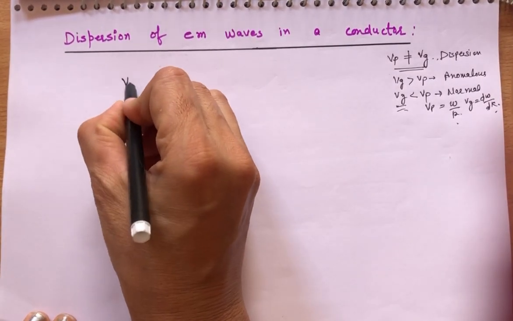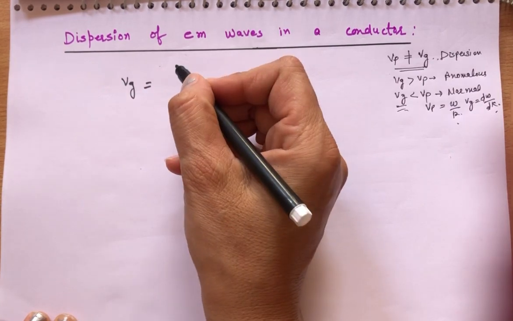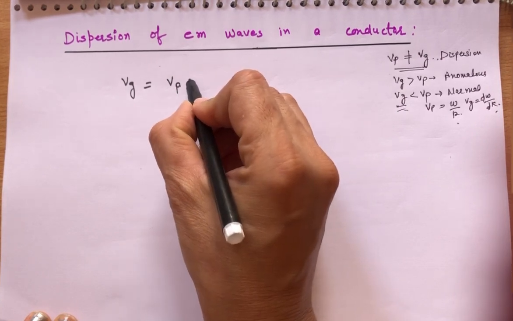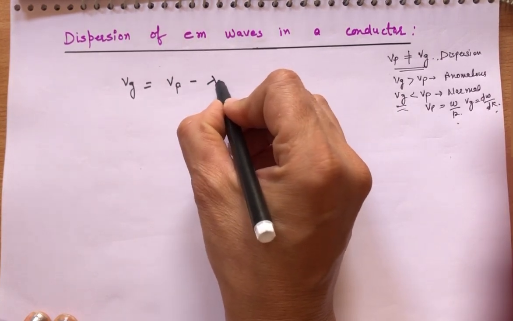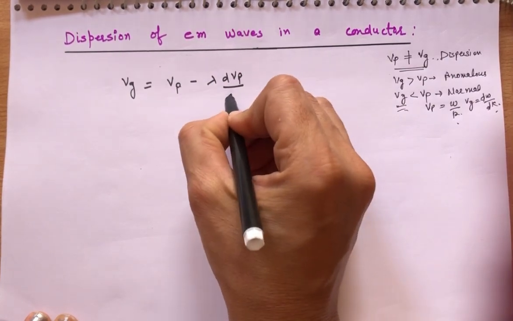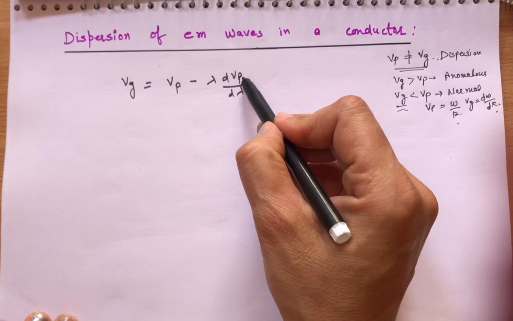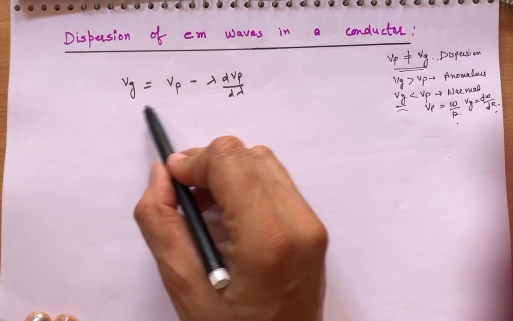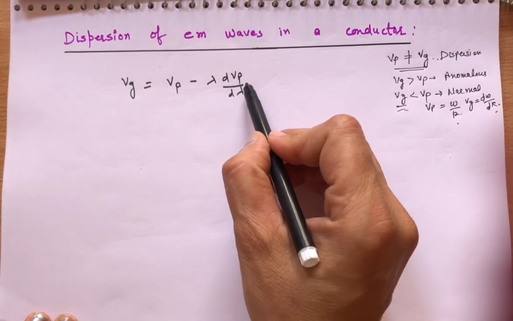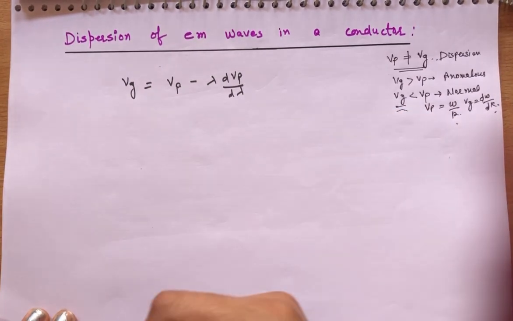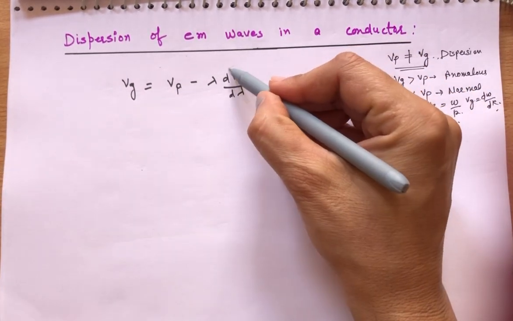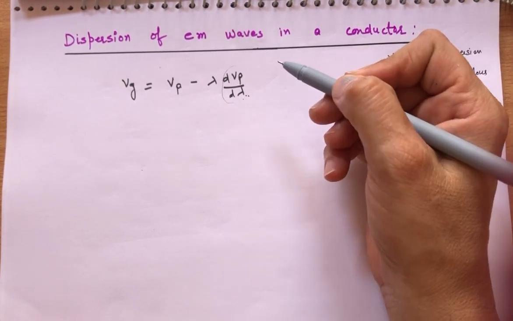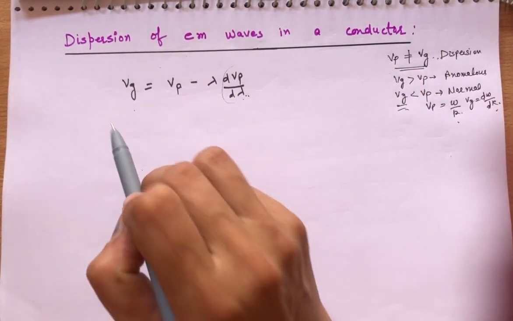The relation between group velocity and phase velocity is Vg equal to Vp, or V, you can write anything, minus lambda dVp over d lambda. In some books there is only V, and V stands for omega by k, that is the velocity. So we have this relation: group velocity equals phase velocity minus lambda dVp over d lambda. In this lecture we will find the value of dVp over d lambda. Then we put this value in this equation, and then we can conclude whether the dispersion is normal or anomalous.